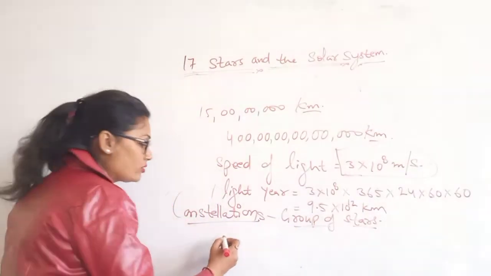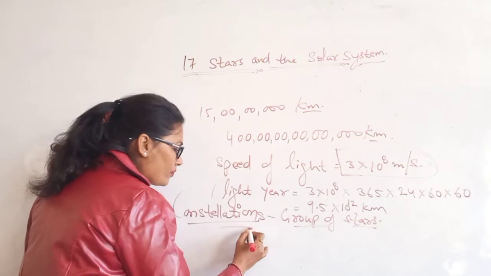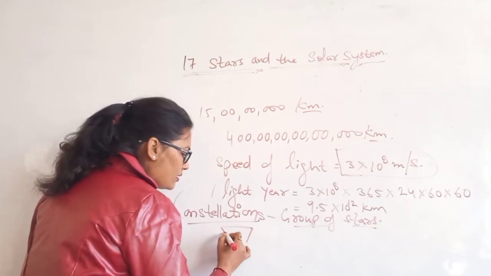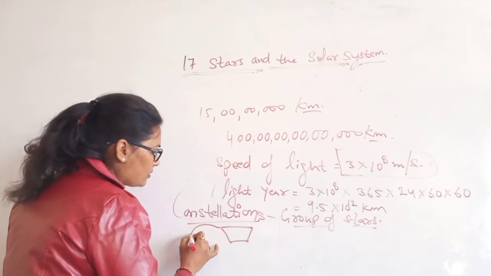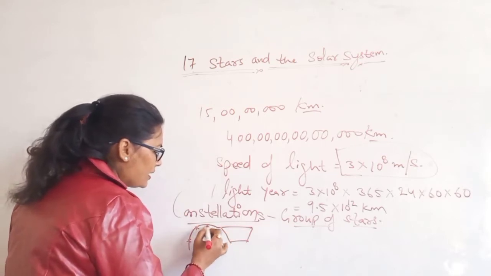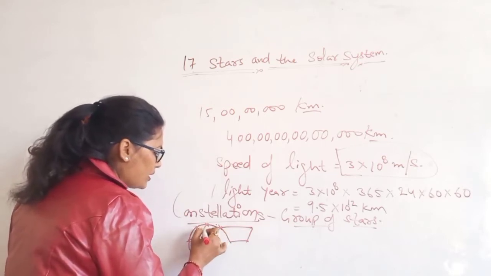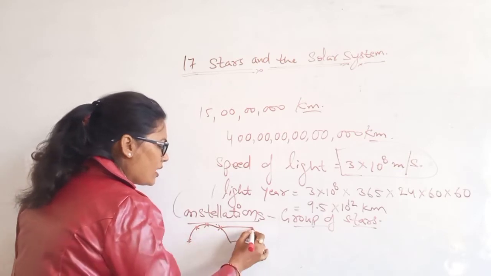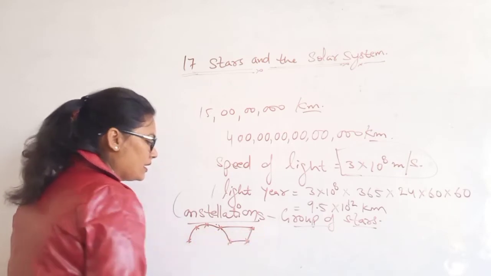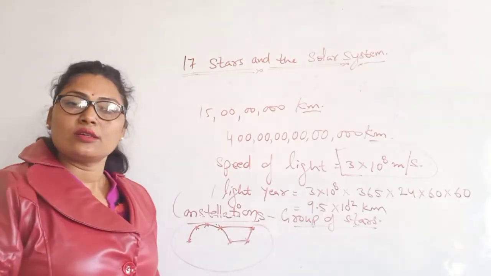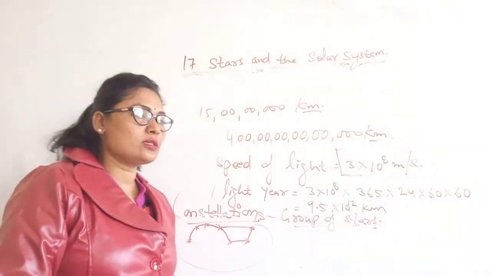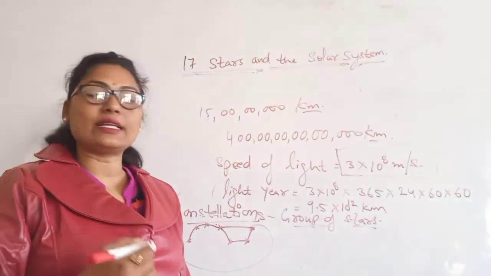We can draw this big spoon here. This type of spoon will be there, and there 3 stars are here. Okay, and 4 are here. So 7 stars are there. So that is known as Big Dipper also, because the Big Dipper, then Great Bear.